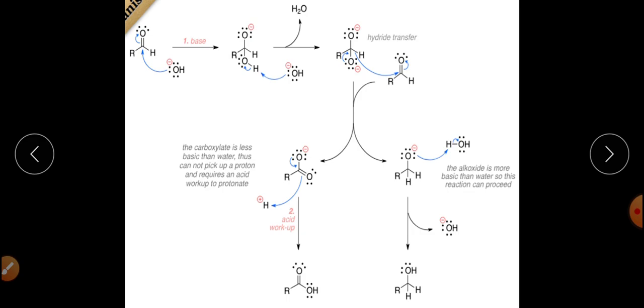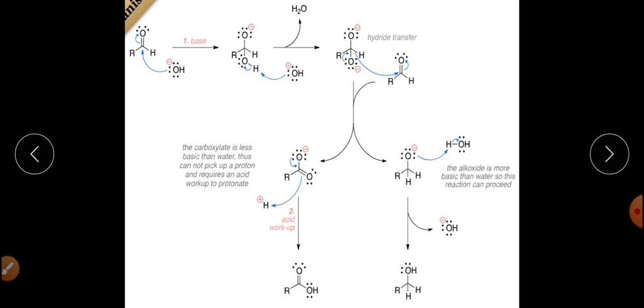Now, similar to the aldol condensation reaction, there is again a possibility of a cross Cannizzaro reaction, which can also be called a mixed Cannizzaro reaction, in which formaldehyde and any other aldehyde which doesn't have alpha hydrogen, for example benzaldehyde, are allowed to undergo this type of reaction, in which the formaldehyde will be oxidized and the other aldehyde that doesn't have alpha hydrogen will be reduced.